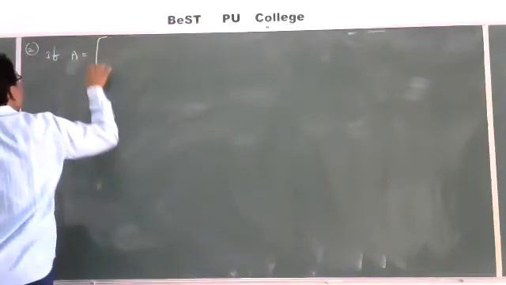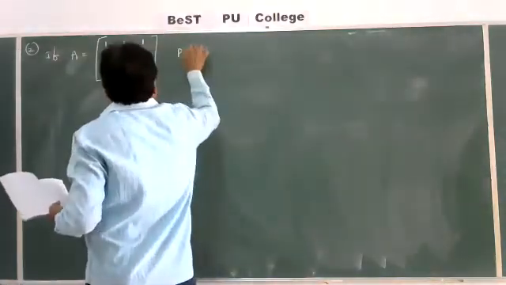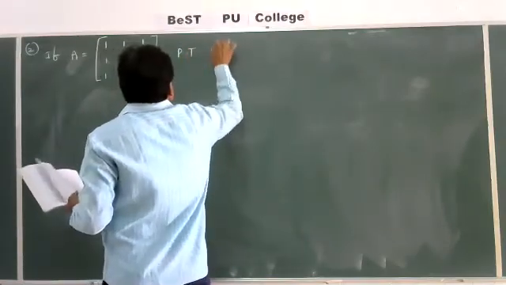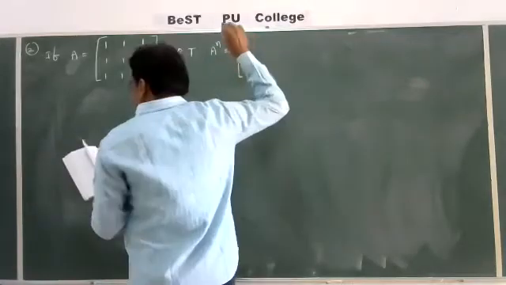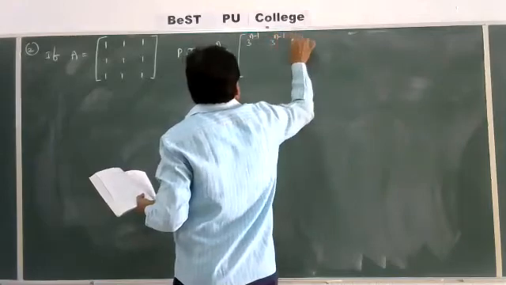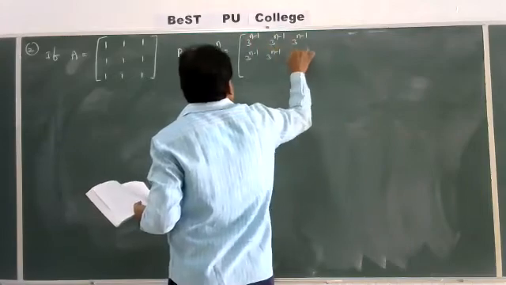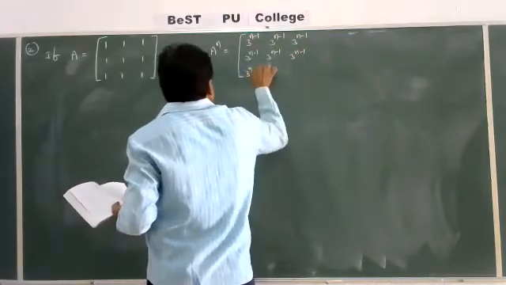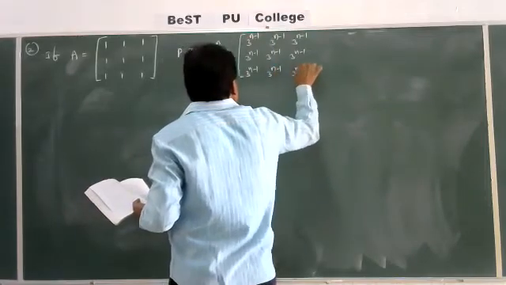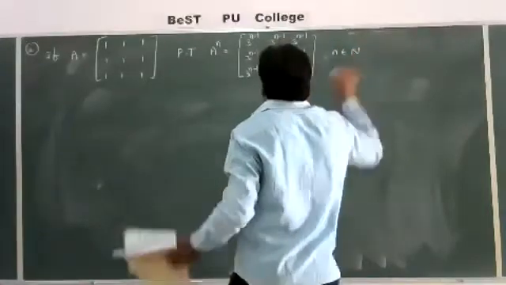If A is equal to the matrix 1 1 1, 1 1 1, 1 1 1, prove that A power n is equal to the matrix with every entry 3 power n minus 1, where small n belongs to capital N.